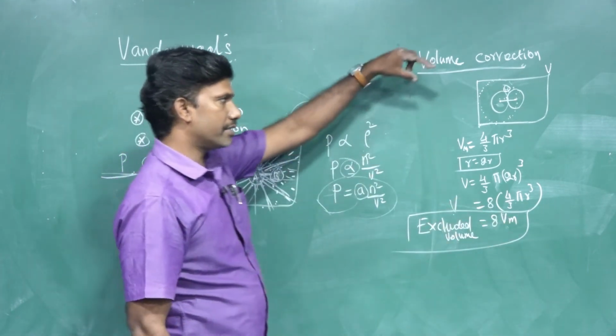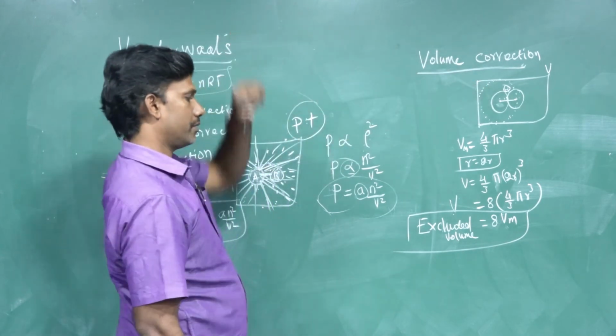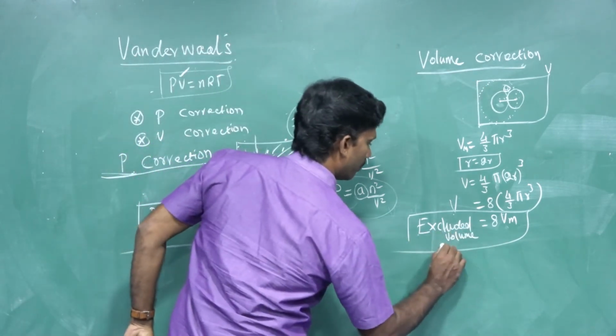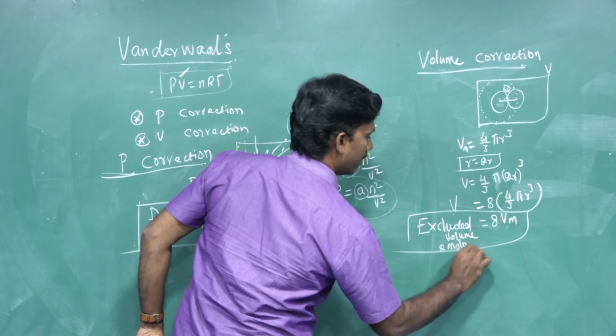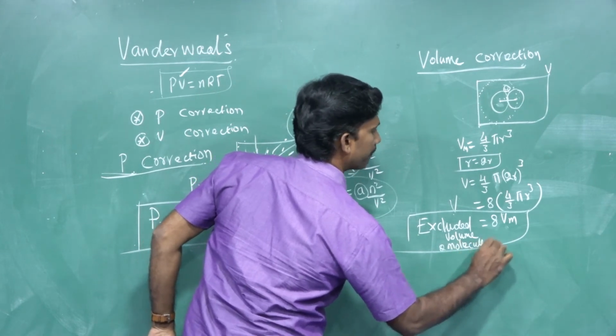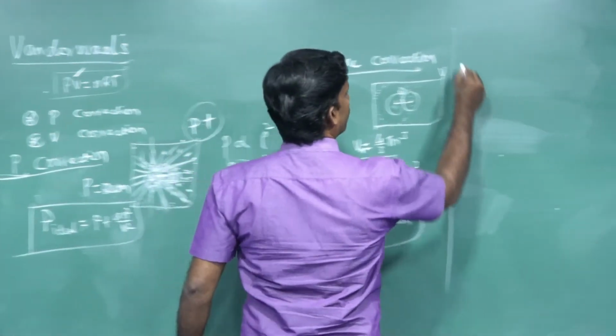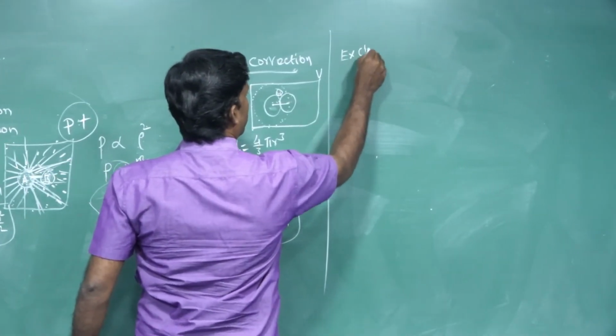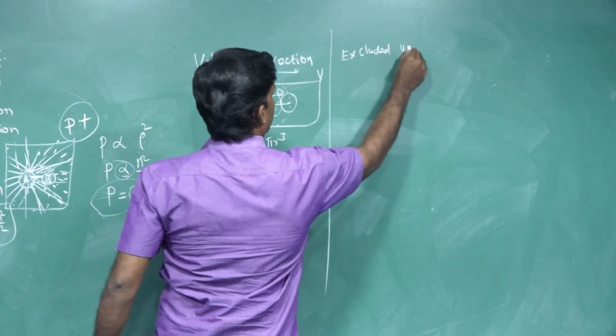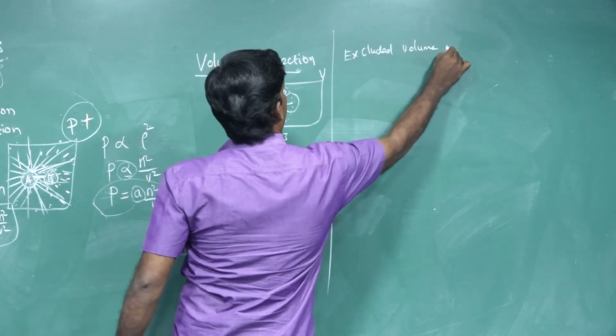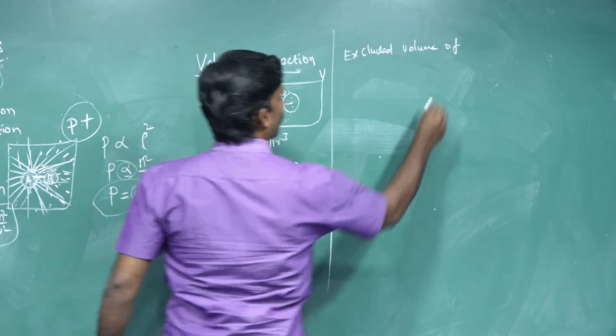This is for a consideration of two particles. So this is the excluded volume for two molecules. Then what is it for one molecule? The excluded volume of one molecule.